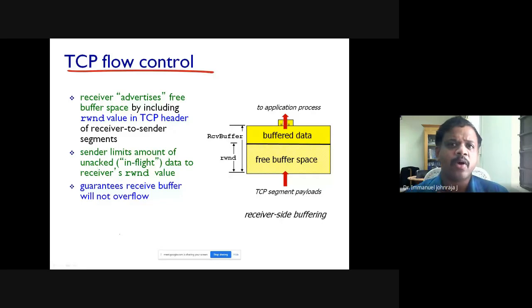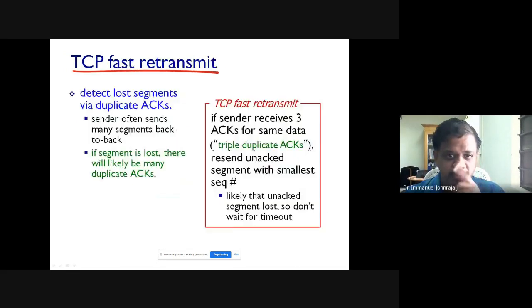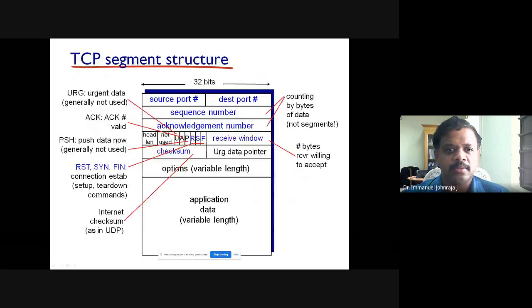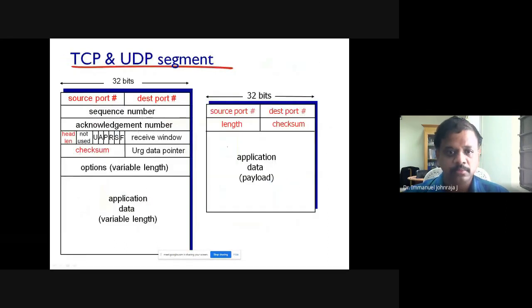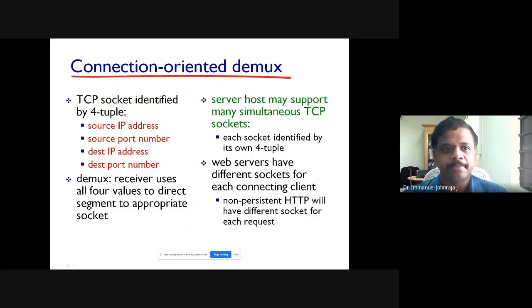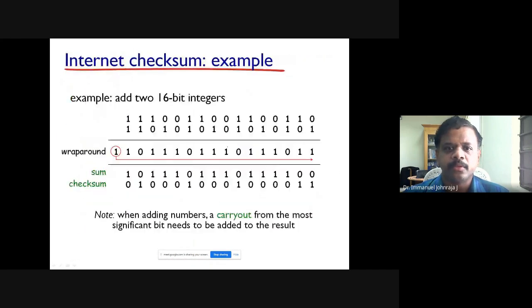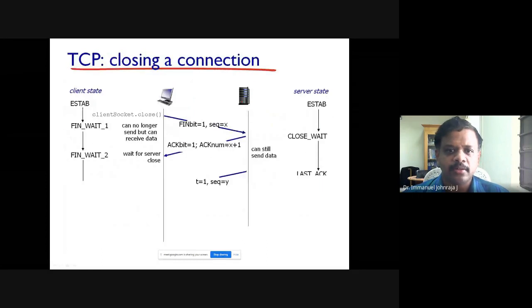Now the question is, how are you achieving flow control? Very simple. You have a field called receive window. Is it shown here? Yeah, you have a field called receive window. Probably I'll go somewhere to, yeah, here. Could you see that? Yeah, this is called the receive window field in the TCP header. So this field is going to help you. So that is the receive window field.